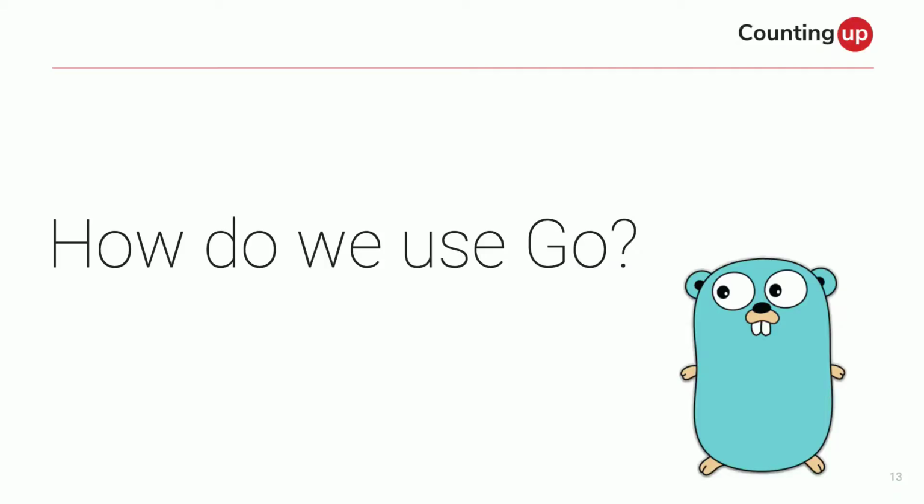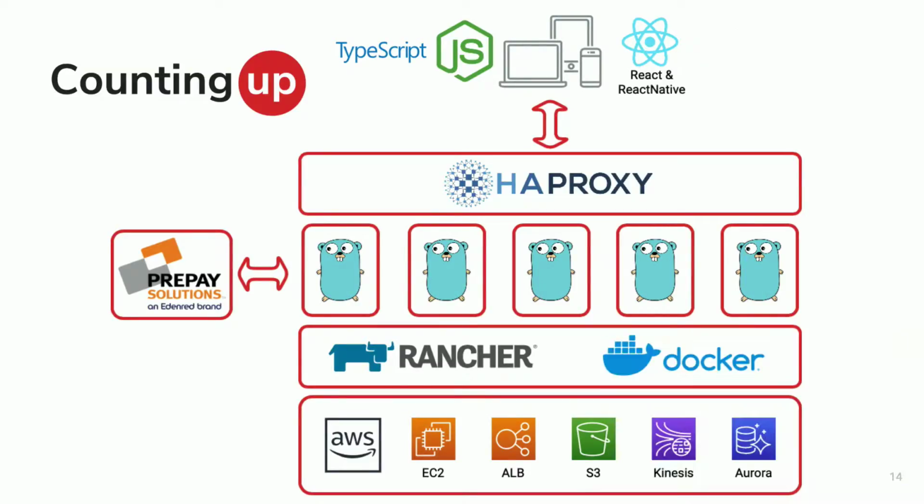So, how do we use Go? That's our stack. There's a bunch of JavaScript stuff at the front that's web and mobile. It's moving from JavaScript to TypeScript. Apparently that's better. I'm not a front-end developer, as you may be able to tell. We've got about 20 back-end services stuck in the middle there, all written in Go. Some are microservices, some are less micro. It's something we're always working on.